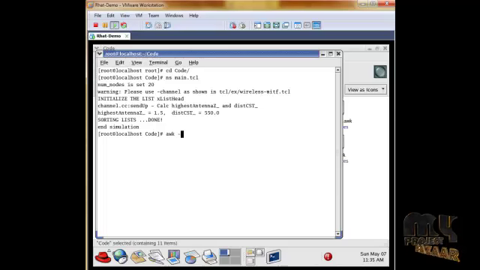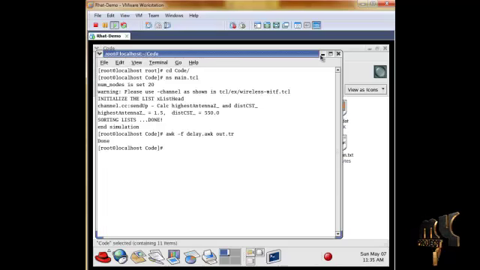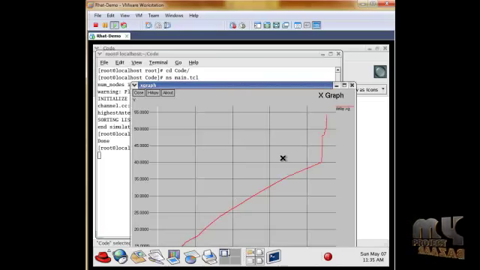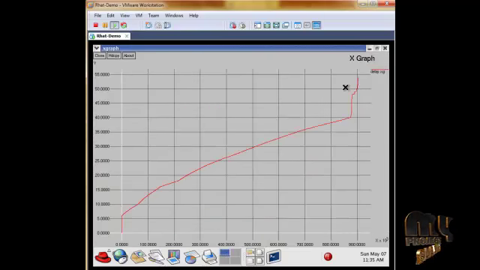awk space hyphen f space delay.awk, then out.tr. This will generate one file. Next, this graph will be plotted using xgraph. So type xgraph space delay.xg. So this is our delay graph depending upon our output simulation.